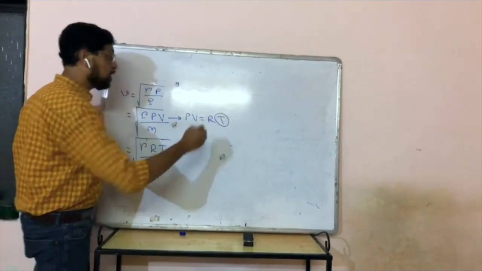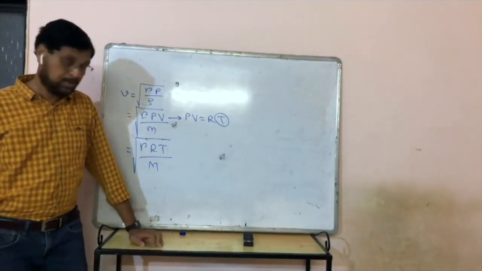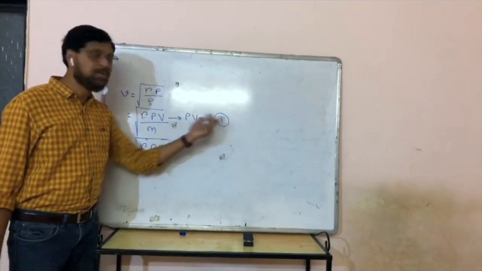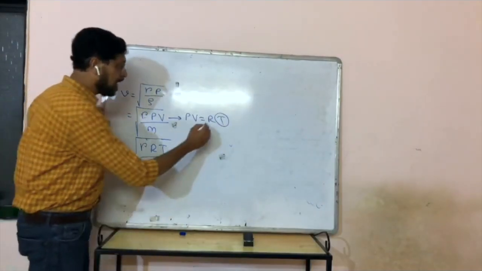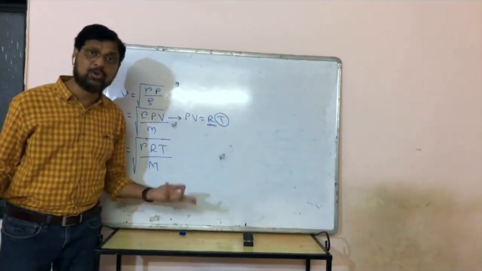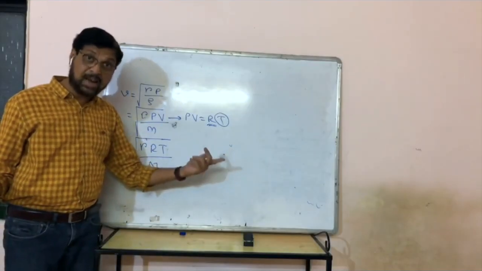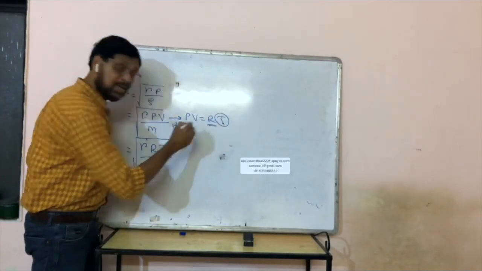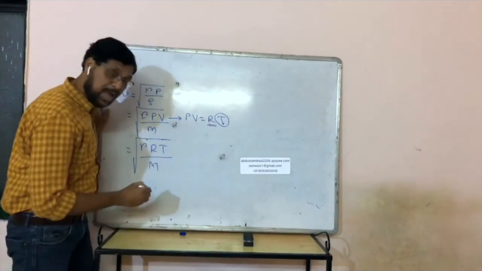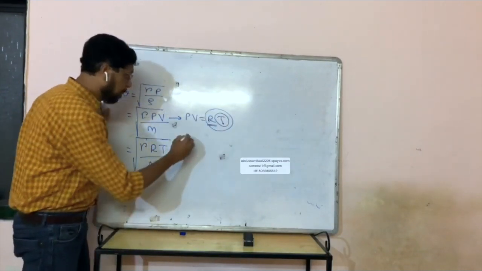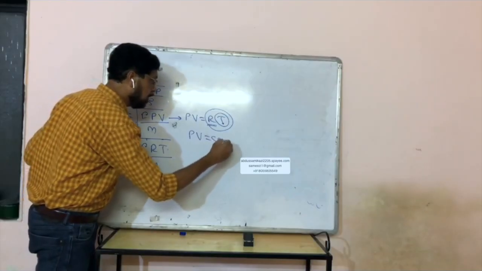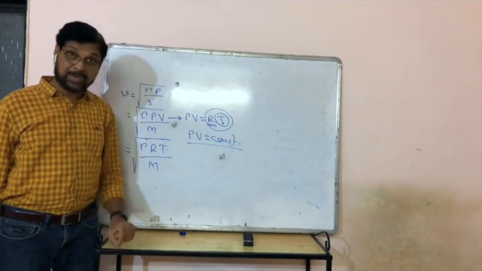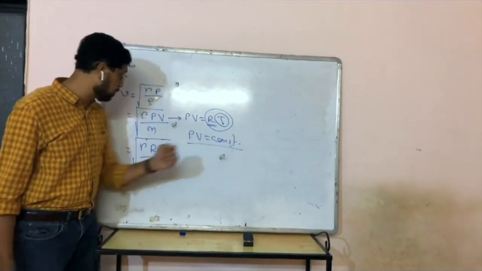If temperature is constant, from this formula, PV is constant, because R is already constant. What is R? Universal gas constant. So if temperature is constant, since R is constant, both are constant, meaning PV is constant. So if temperature of a gas is constant, PV is constant.